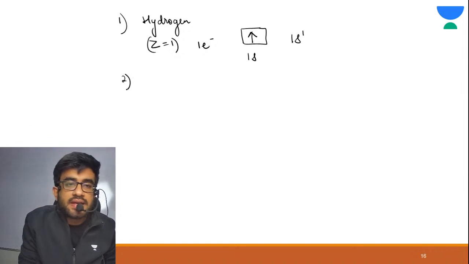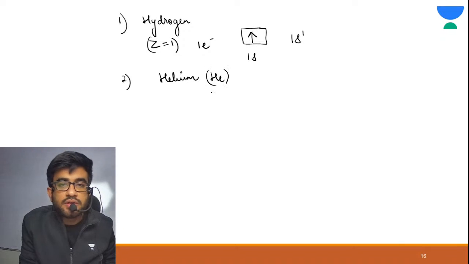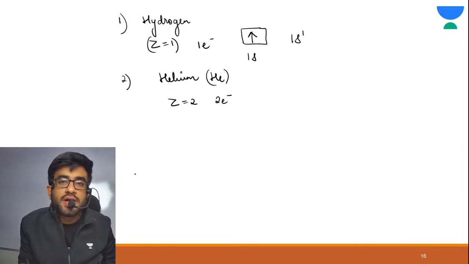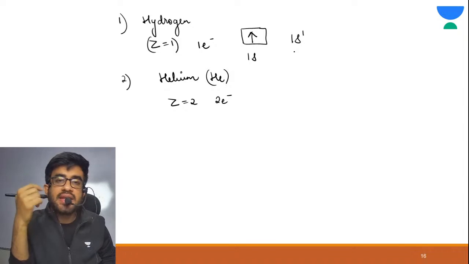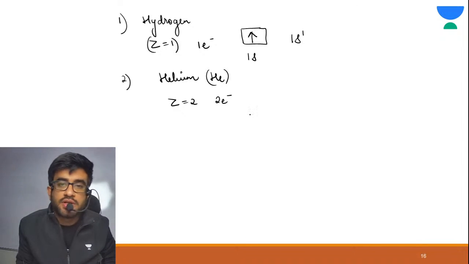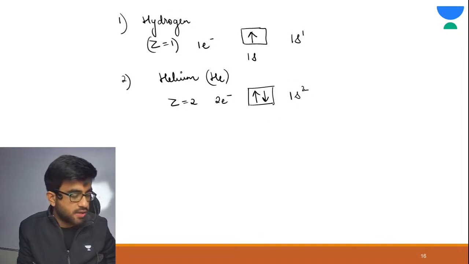Then it is helium. He, Z equal to 2, means 2 electrons you need to fill. So one more electron can be accommodated in 1s. One orbital can accommodate maximum 2 electrons. So 1s can accommodate the second electron, but its spin would be opposite. So this is 1s2. Are you getting my point?